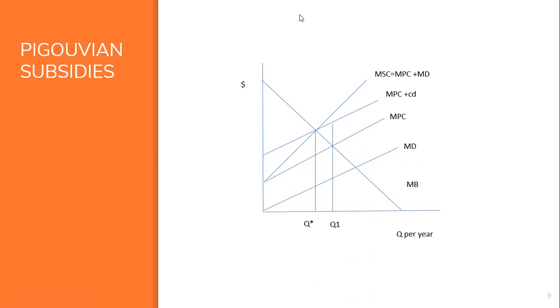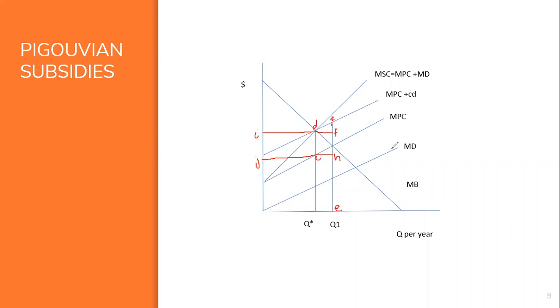Let me write down all the points. This is C. This is T. This is H. That will help us to explain the amount of subsidy and so on.